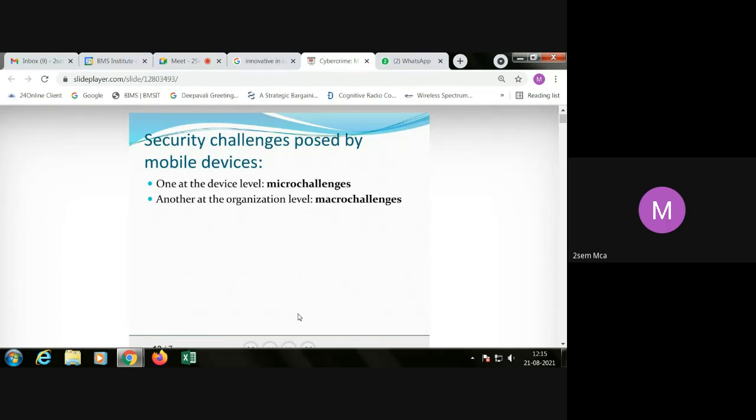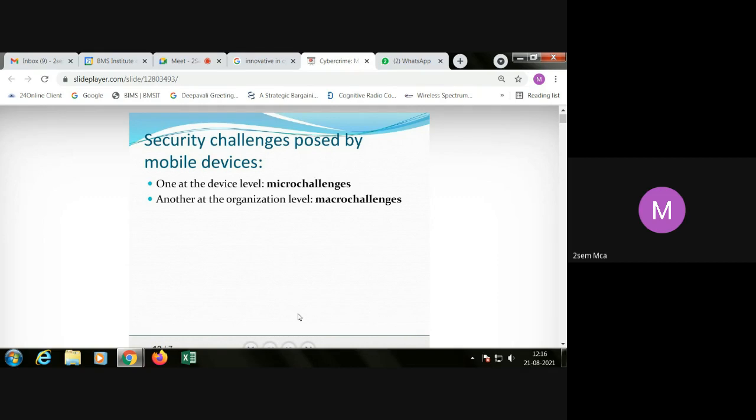So indirectly they are trying to get the information by providing some SMS attacks. That is called smishing, SMS phishing.